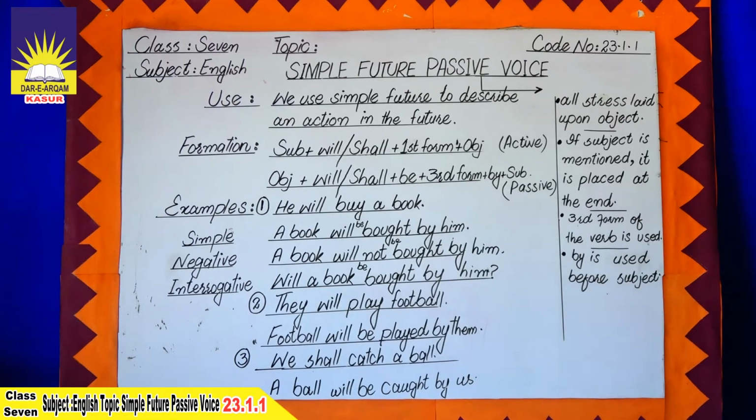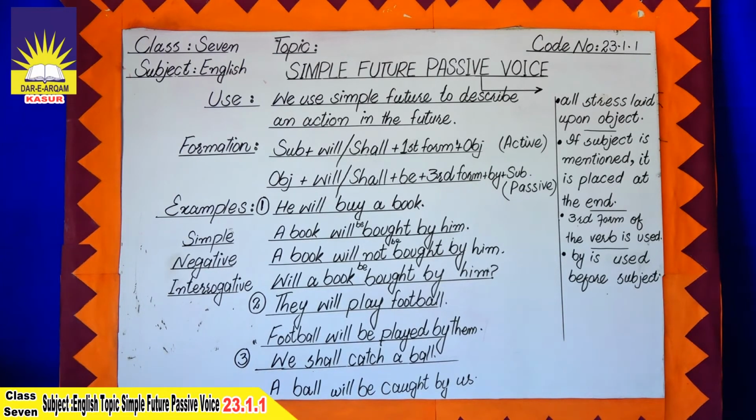Now I have written some examples for a little bit of practice. He will buy a book. Here first of all we write a book. A book will be bought by him. We use the third form of the verb.